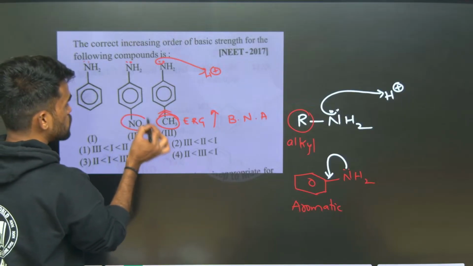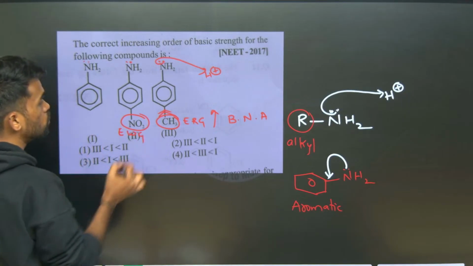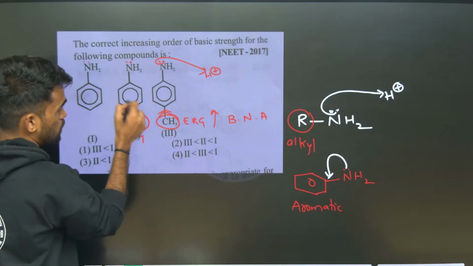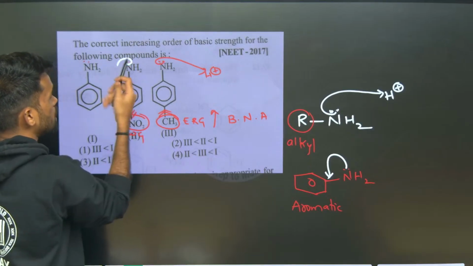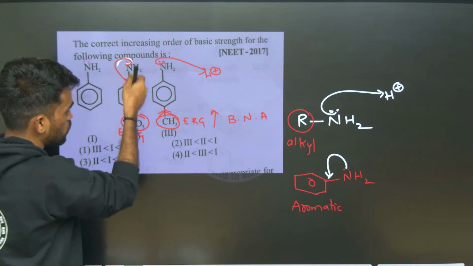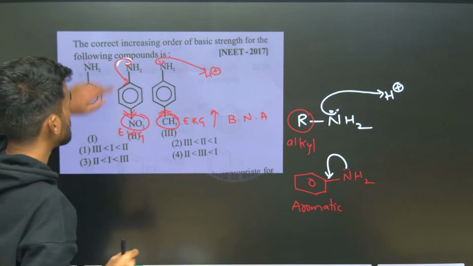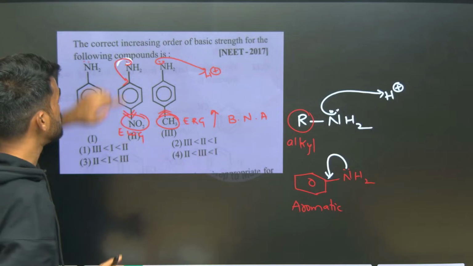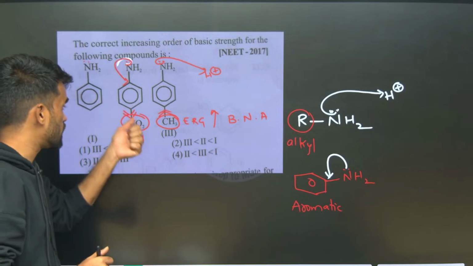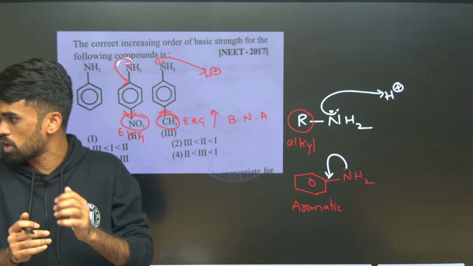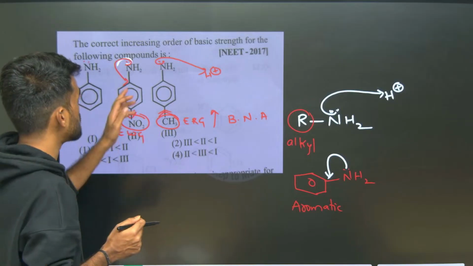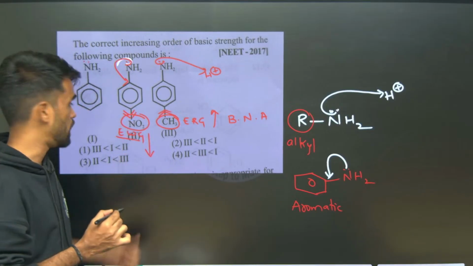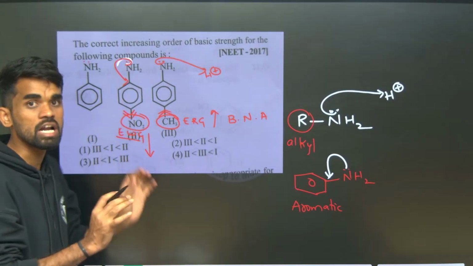Whereas the nitro group is a strong electron withdrawing group. So what will it do? It will withdraw the electrons from the ring. It means it will drag the pi electrons of this ring, and the lone pair electrons present on the nitrogen are also dragged towards this electron withdrawing group. Now tell me, are these lone pair electrons available to accept this H plus ion as we saw in the other case? No, right? These are involved in conjugation with this ring and the electron withdrawing group. Therefore that makes it less basic. So electron withdrawing group containing amines are less basic. Electron withdrawing groups decrease the basic nature of amines.